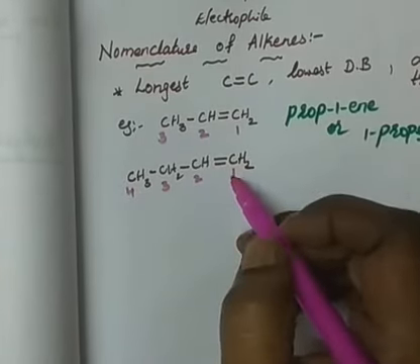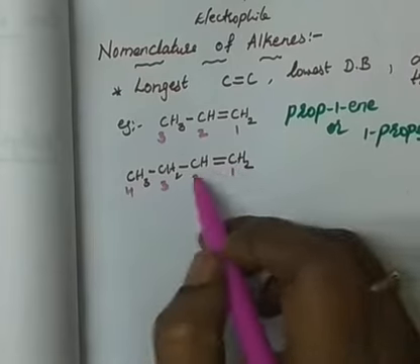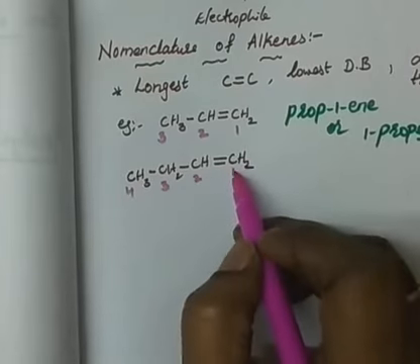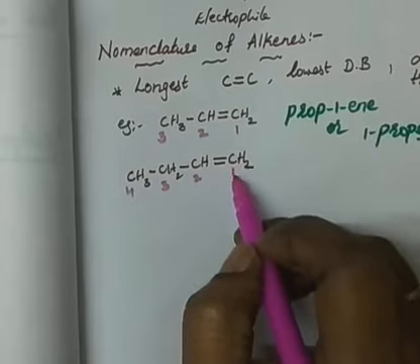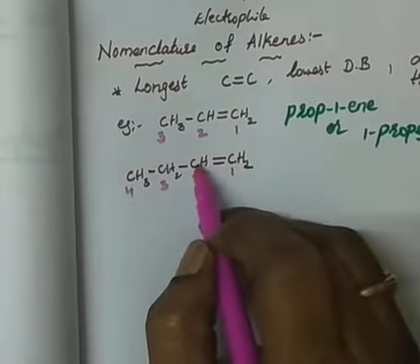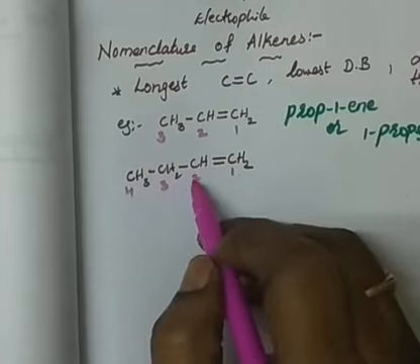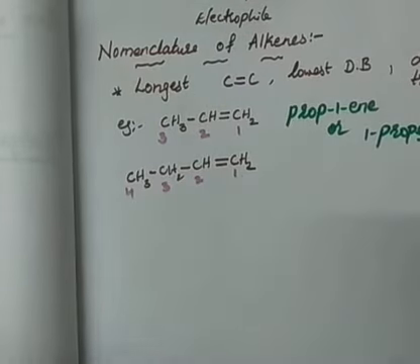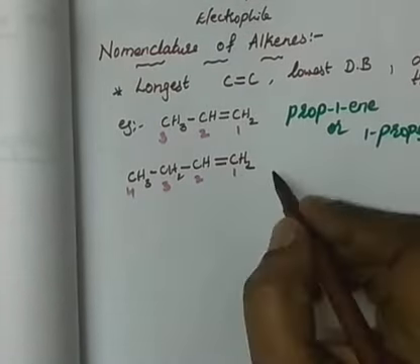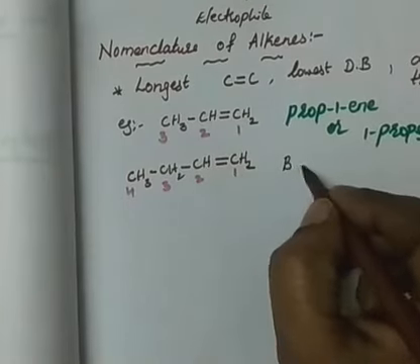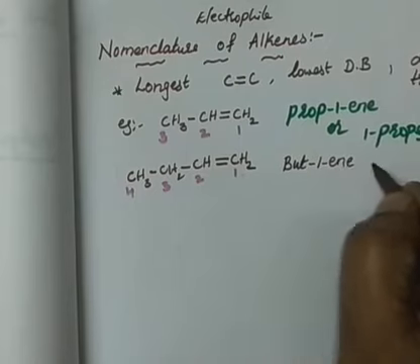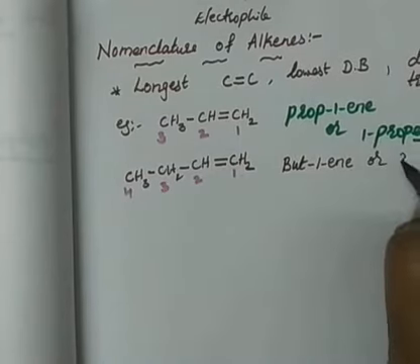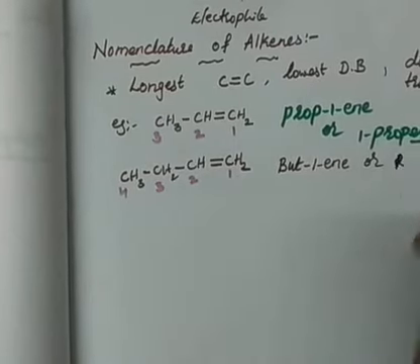So first carbon. Here the double bond is present between the first and second carbon atoms, but the position of the double bond will be represented only by the number 1. So the 1 indicates the double bond starting, not ending, of the carbon. We don't represent the second number, right? So here my name will be definitely but, because 4 carbon atoms, but 1 ene, or 1 butene.